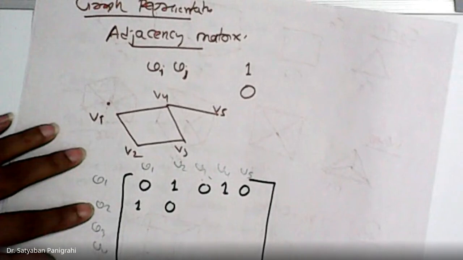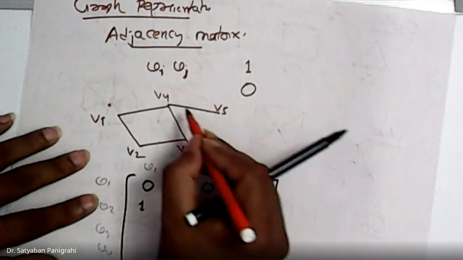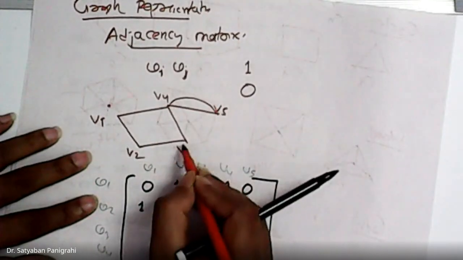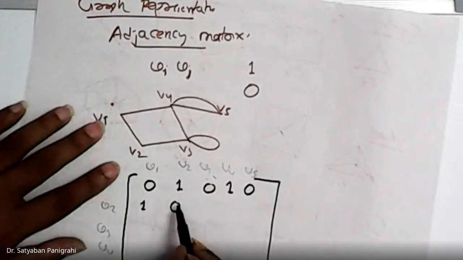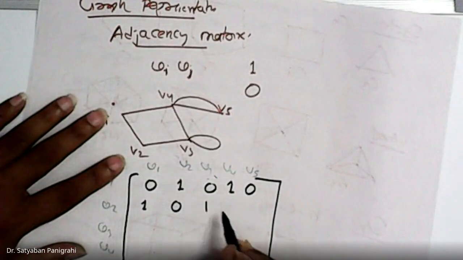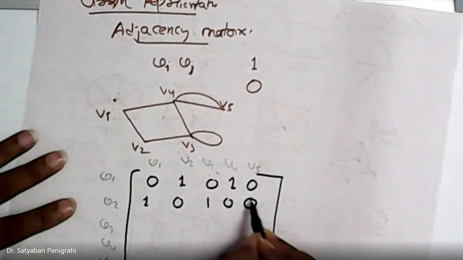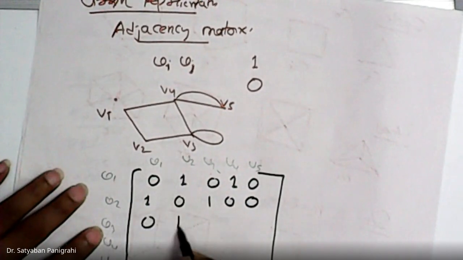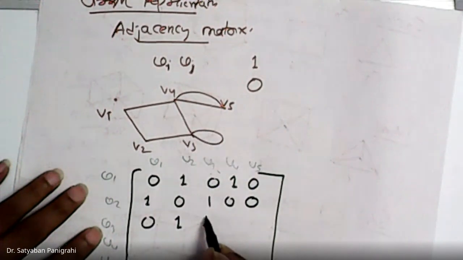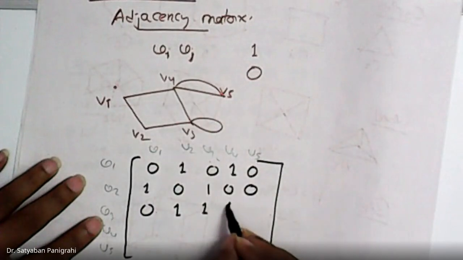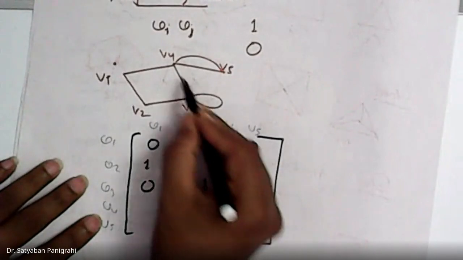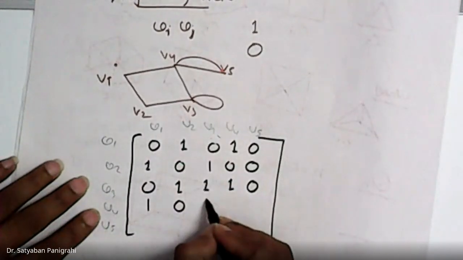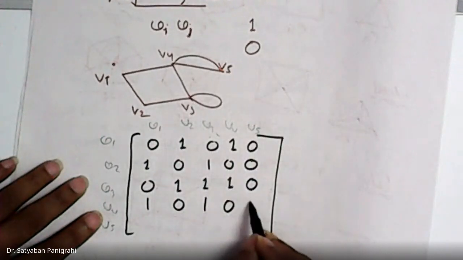V2, V2, no. Okay, I'm taking another one here, and here let me give a self loop and here another one. Okay, V2, V2 no, V2, V3 yes, V2, V4 no, V2, V5 no. V3, V1 no, V3, V2 yes, V3, V3 there is one self loop yes, V3, V4 yes, V3, V5 no. V4, V1 yes, V4, V2 no, V4, V3 yes, V4, V4 no, V4, V5 yes.